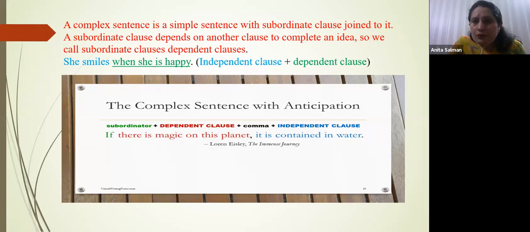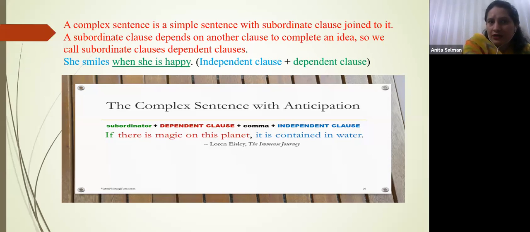You're saying that a compound sentence is two simple sentences joined with some coordinator, like and, or, but. Here, she smiles when she's happy. She smiles is an independent sentence, giving full meaning. When she's happy is not an independent clause, right? It is a dependent clause. Got the point?